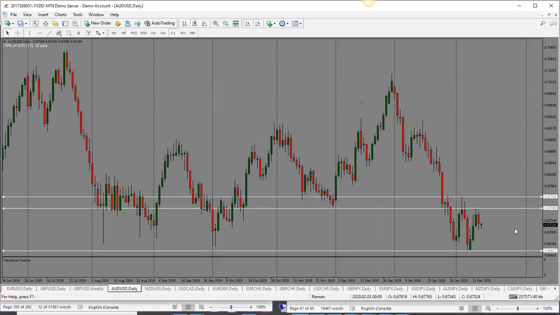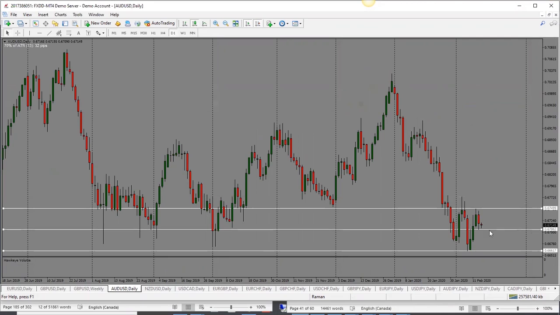Aussie dollar here, we had talked about this yesterday. If the price stayed below 0.6750, we would see a drop. So we got that. Now bias is bearish. Keep in mind though, it is coming into support. So we do need to see a break below this support for it to continue. But the price has been trading in this range. So I'm looking for price to continue lower towards 0.6660. So bias here is bearish for Aussie dollar.